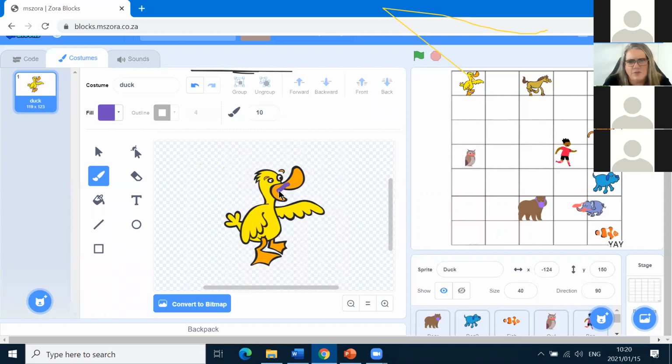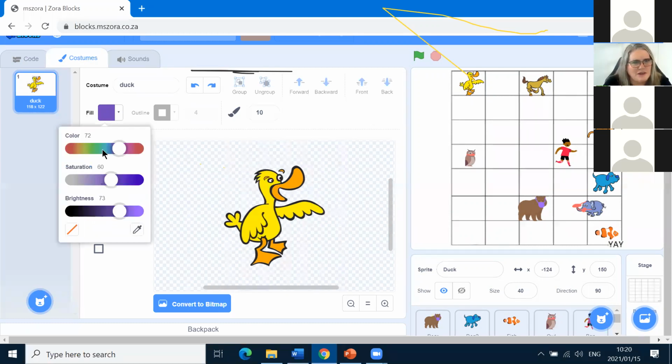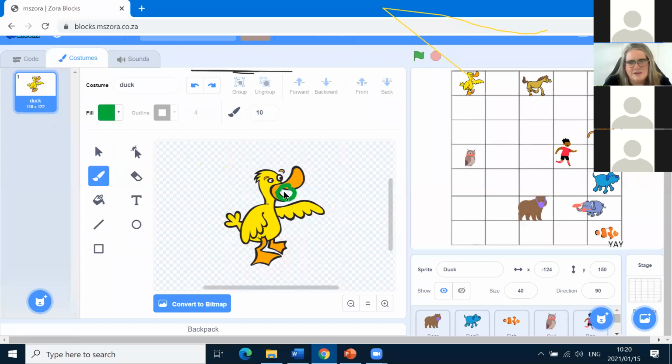Oh no, we've already got purple for bear, so I don't want purple. Bear's got purple, so you undo. I think duck's going to have green. Yes, grass green. So there's duck. I'm just scribbling on duck's face to cover his nose and his mouth, and then we're going to draw a line around there. See? Done. That's all you have to do, sweetheart.